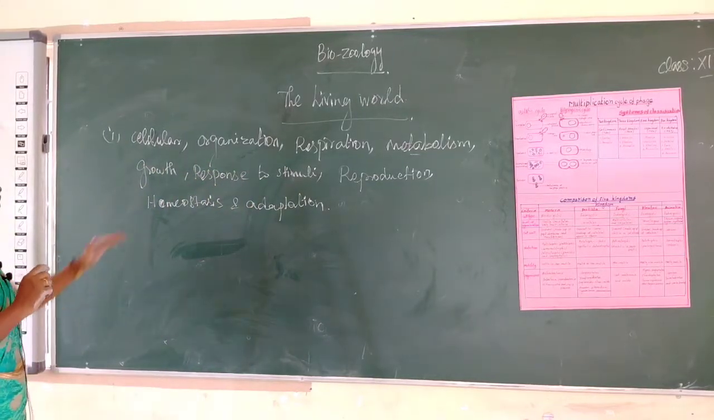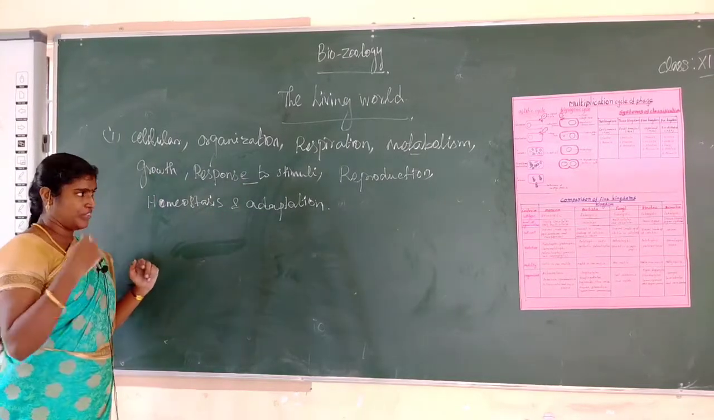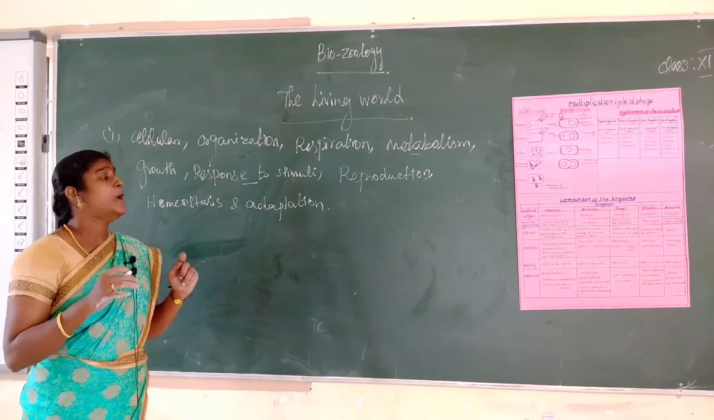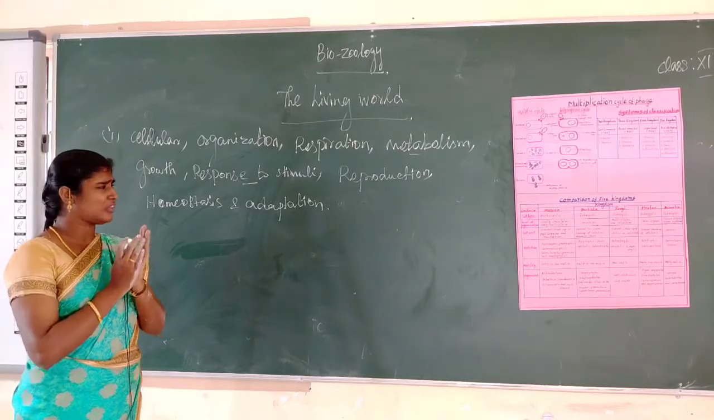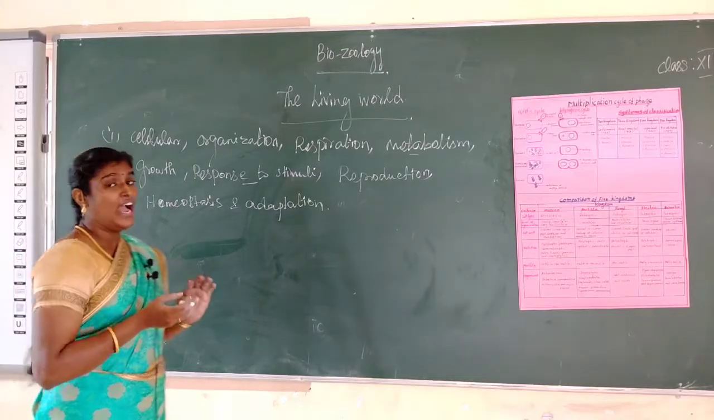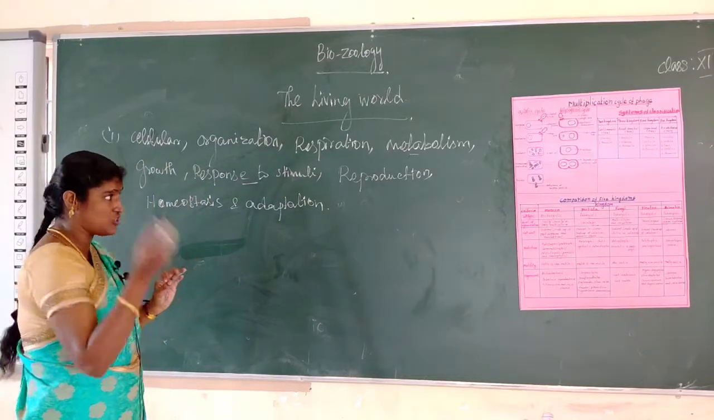Next one, what is growth? You already know. What is response to stimuli? All animals respond to stimuli, and plants also respond to stimuli. For example, the plant shoot responds towards the light stimulus. The Mimosa pudica plant also closes on touching. This is one type of stimulus.